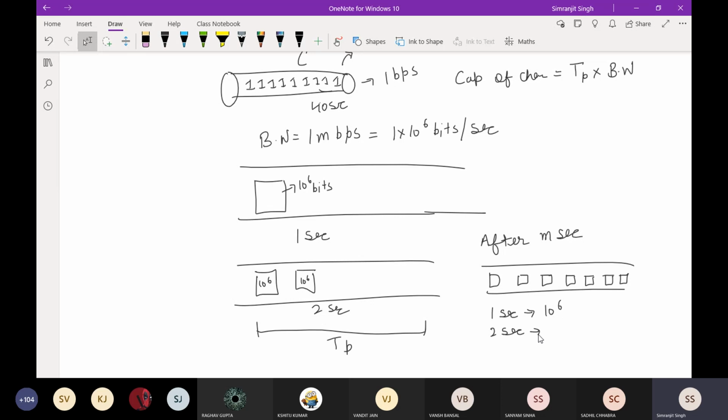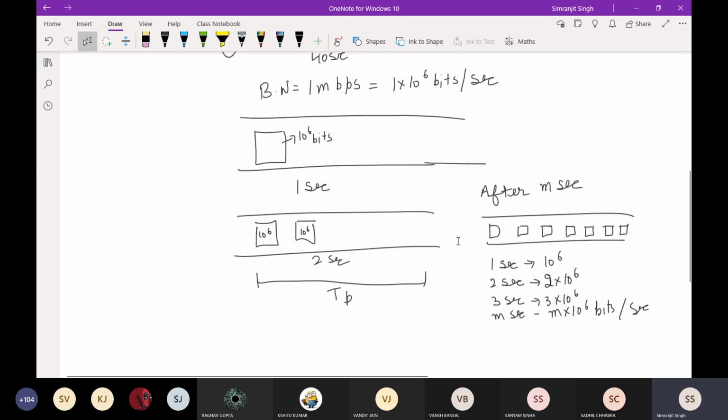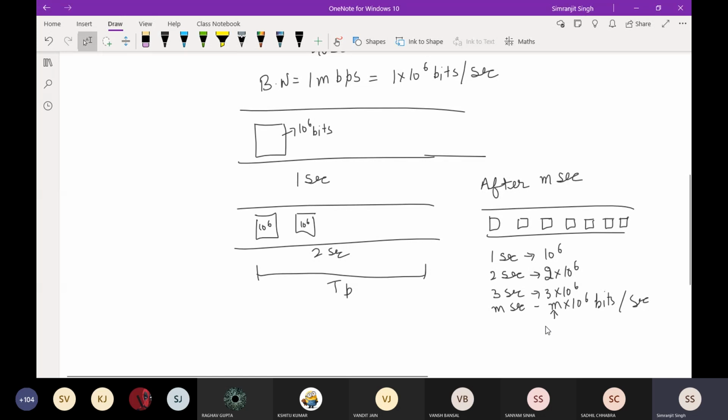After 2 seconds, there were 2 into 10 raised to power 6 bits. After 3 seconds, there will be 3 into 10 raised to power 6 bits. And after m seconds, there will be m into 10 raised to power 6 bits. Now what actually is this m? This m is your propagation time.